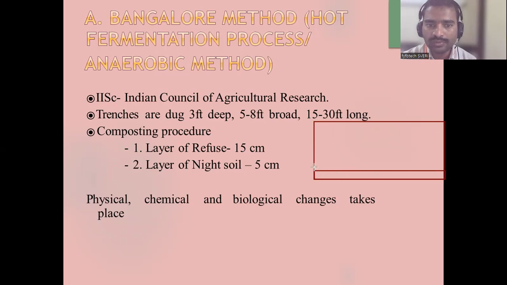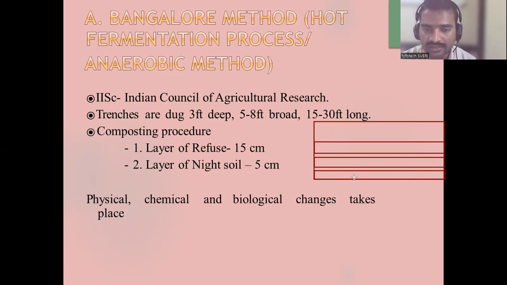Over that, how much is it? This is 5 centimeter. Again there is a 15 centimeter layer, and again a 5 centimeter gap. So the first layer is 15, and over that 5 centimeter, it will become 20 centimeter. One layer of waste and one layer of sludge or night soil is equal to 20 centimeter. Right, all of you?